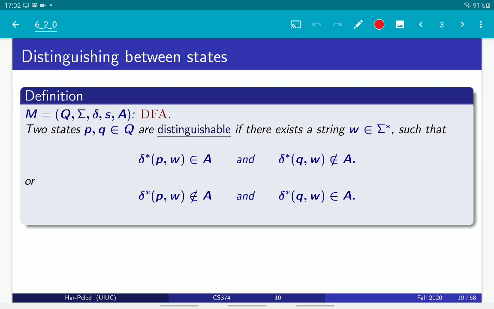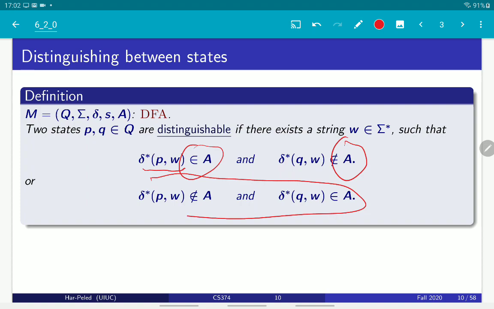We say that two states P and Q are distinguishable if there is a string W such that if we go from P with W, we get into an accepting state, but if we go from Q with W, we end up in a state that is not accepting, or the symmetric situation, which is essentially the same.